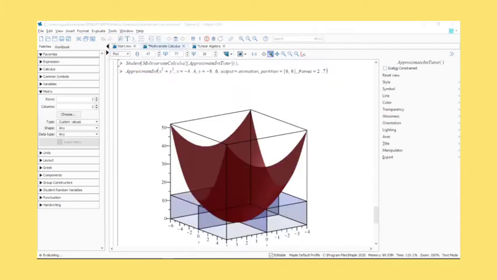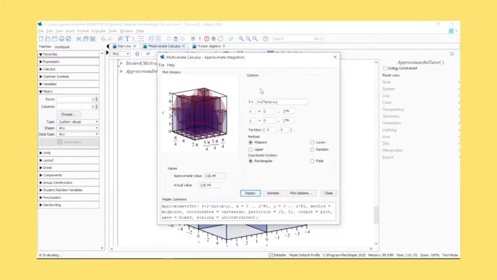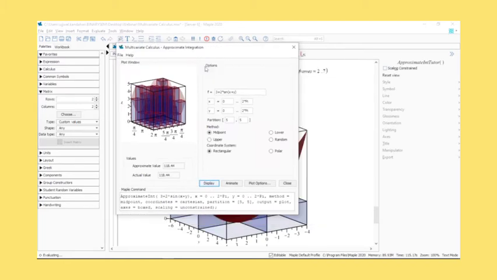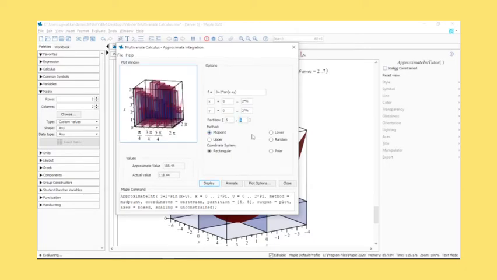approximate integration. So this is where you actually choose a particular function, enter a function, enter x and y intervals, enter the number of partitions you want for x and the number of partitions that you want for y. Choose any method that you want to. You can use midpoint, you can use an upper point method, you can use a lower point method. Again, you can choose the Cartesian system as well. I'll show you a couple of examples of the similar sort of thing being done in polar coordinates as well. But obviously this is a Cartesian equation, so I won't change that.